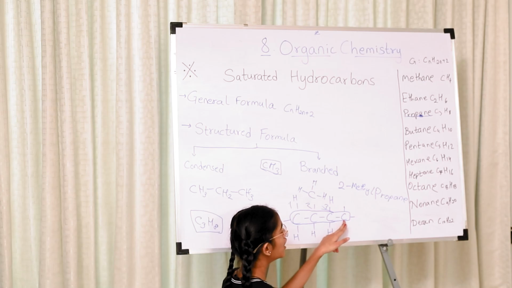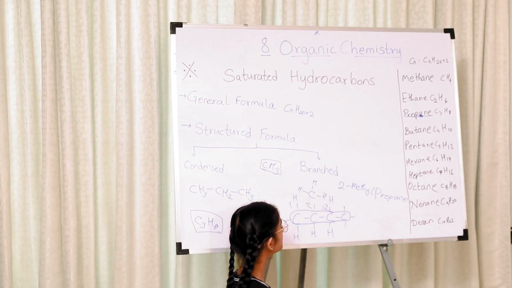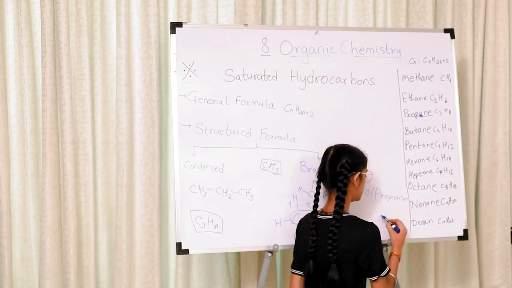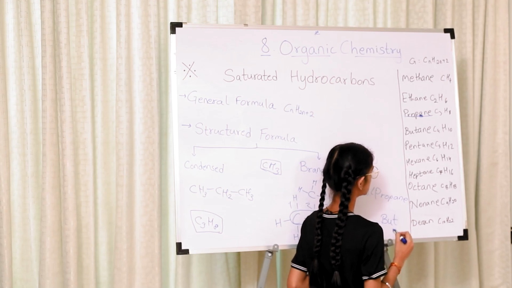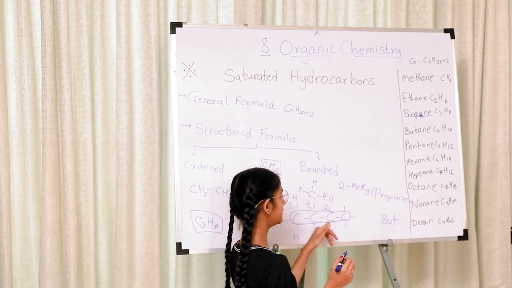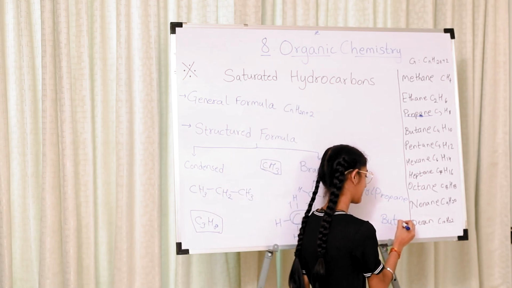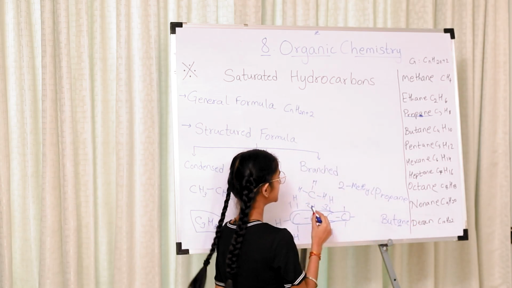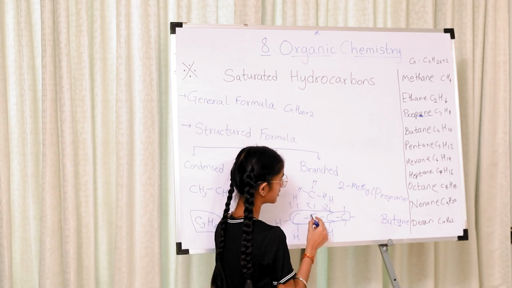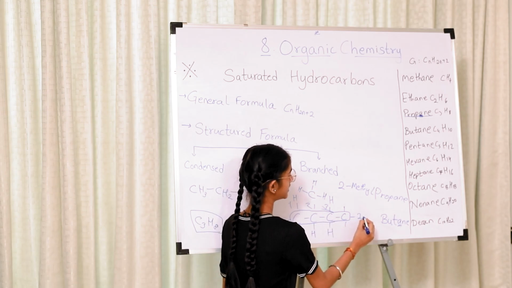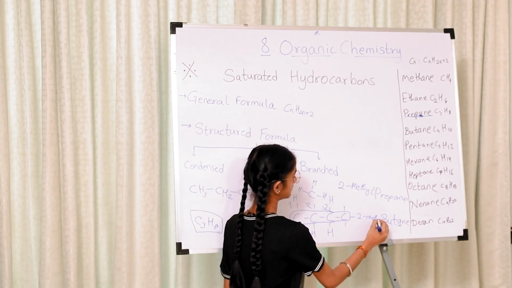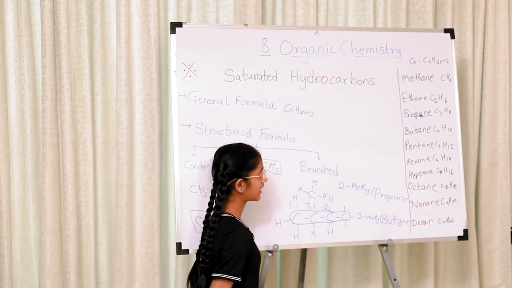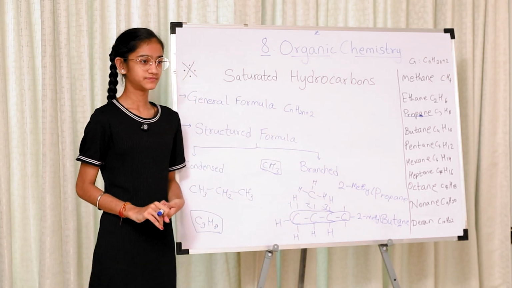That means there are 4 carbon atoms. So you write but. Because there is a single bond, you write A-N-E, ane. And because this methyl is present on 2, you again write 2-methyl butane. That's how you name it.